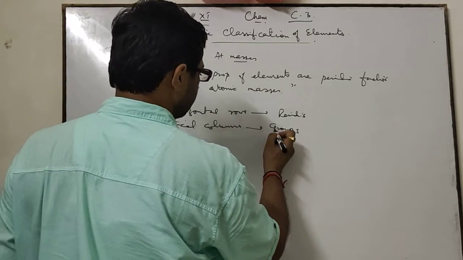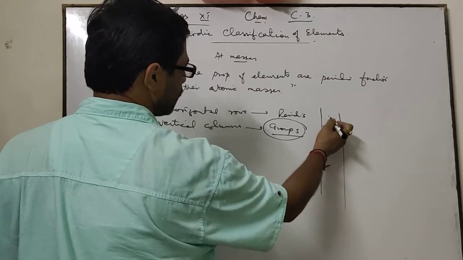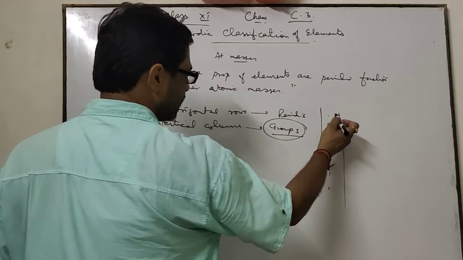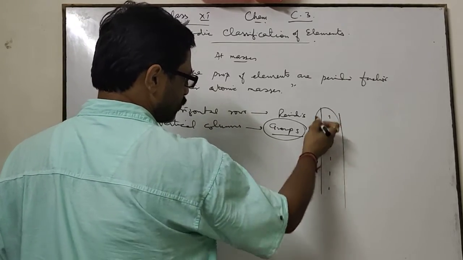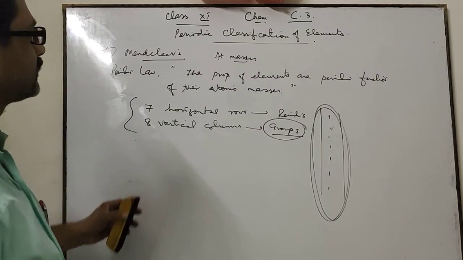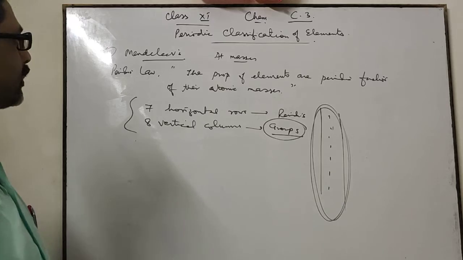He arranged them so that the elements in every group have similar properties. Means the elements present within the same group have similar properties. There are many drawbacks and limitations in Mendeleev's periodic table.